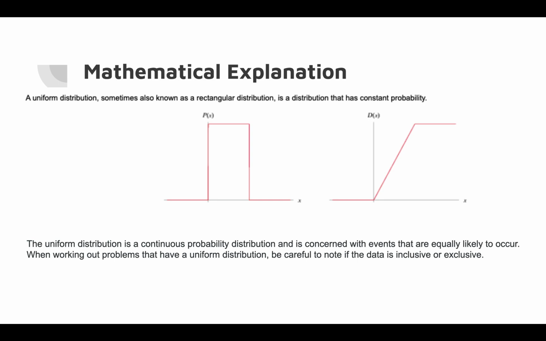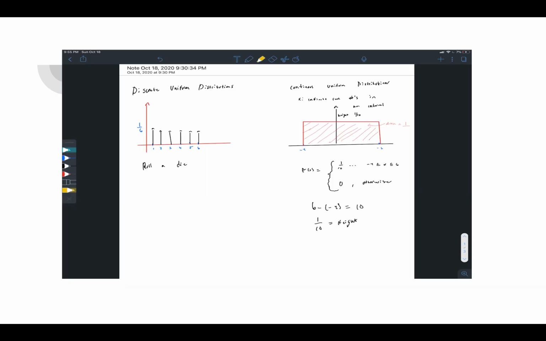A quick tip is whenever you're doing uniform distribution at a continuous probability, these are events that are likely to occur. So when working out these problems that have uniform distribution, make sure that you know where data is inclusive or exclusive. This is just one example. On the left side, you have a discrete distribution of a roll of a die, and notice how all lines are equal, showing that you have a 1/6 probability.